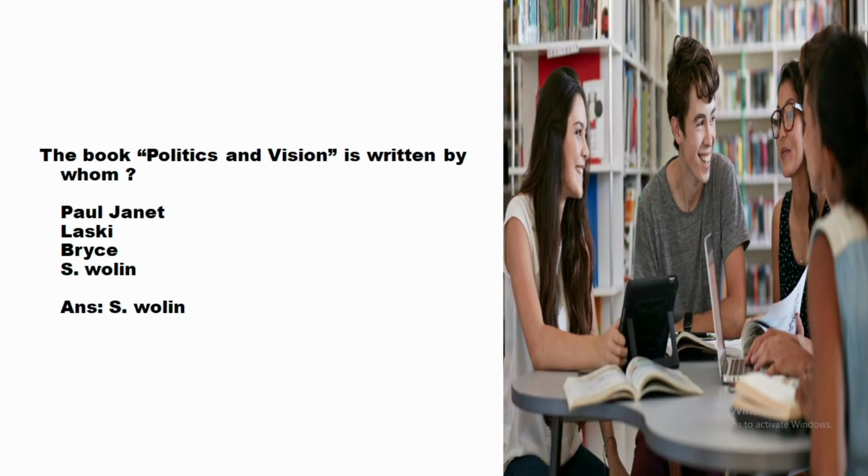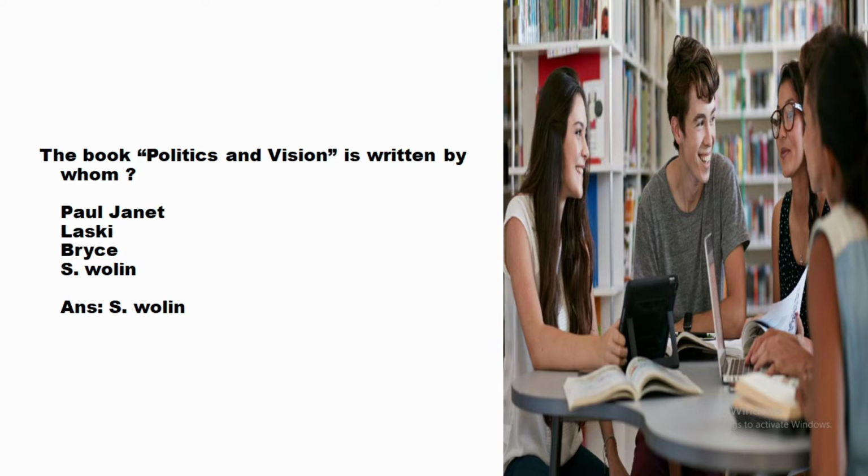The second one is: the book Politics and Vision is written by whom? The options are Paul Janet, Laski, Bryce and S. Olin. And the correct answer is S. Olin. The book Politics and Vision is written by S. Olin. Laski wrote the book Grammar of Politics.